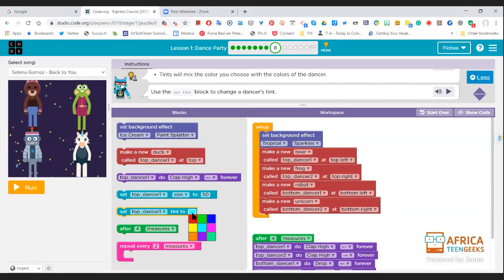I think I will choose, I know what, I'm going to ask the person that helps me now to choose the color. So let's see who I'm going to unmute. I'm choosing someone new, Leletu.